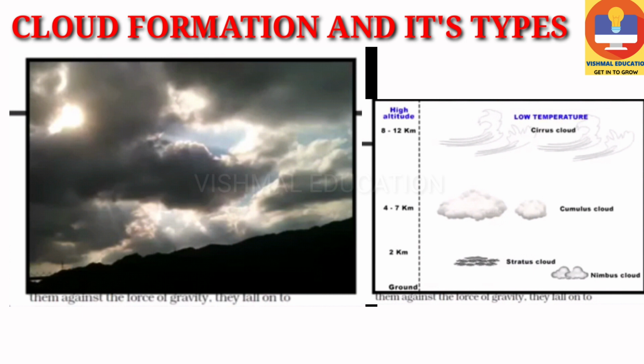Nimbus clouds do not have any specific shape. However, they are thick and dense, so naturally they consist of a large amount of water vapor. So these were the four types of clouds that actually exist in the atmosphere.